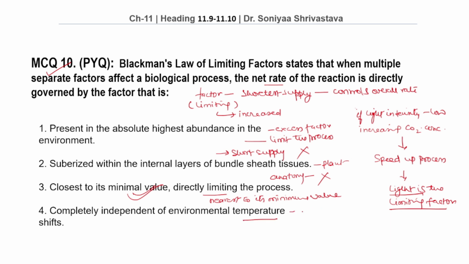Temperature itself can become a limiting factor and is included within the Blackman's law. Therefore, this option is also wrong. Student, the Blackman's law states that when a process depends on multiple factors, the factor closest to its minimum value controls the overall rate. Increasing any non-limiting factor will not increase the rate until the limiting factor is corrected.